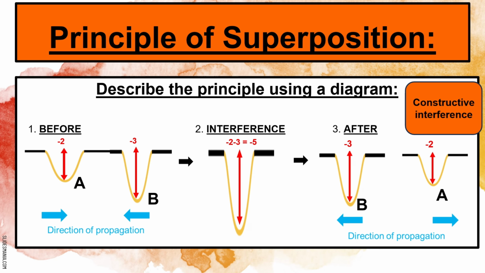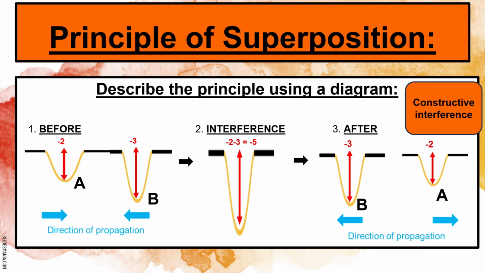So let's look at our second example where we need to illustrate the principle once again using a diagram. Before interference, we have a trough, pulse A, and another trough, pulse B, which are approaching one another. Pulse A has an amplitude of -2 centimeters, pulse B has an amplitude of -3 centimeters.